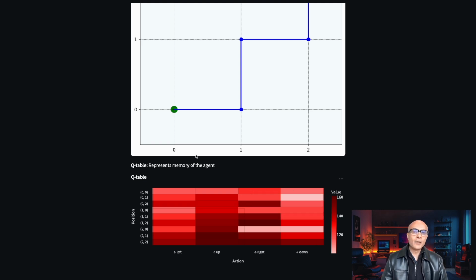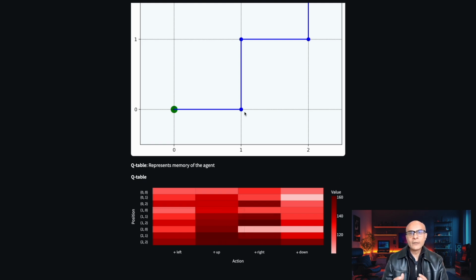So for example, at the position 0, 0, the highest value is represented by the action to go right. It's for this reason the agent would go right when it is at the position 0, 0. Now if you look at the position 1, 0, the highest value is represented by the action up, which means that the agent would go up when it is at the position 1, 0.